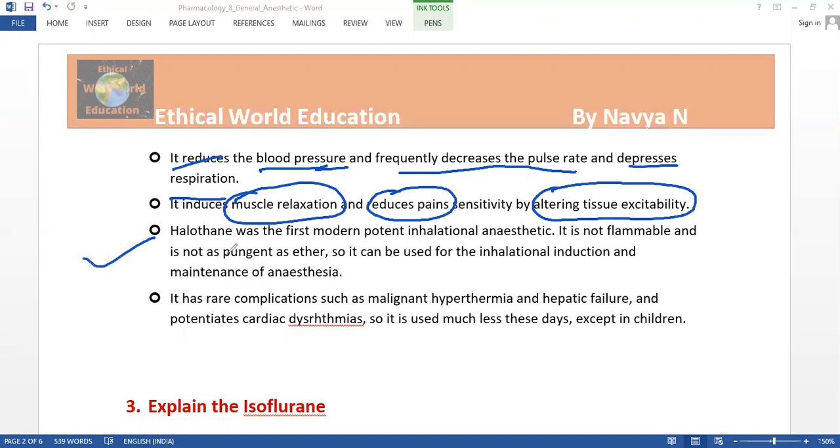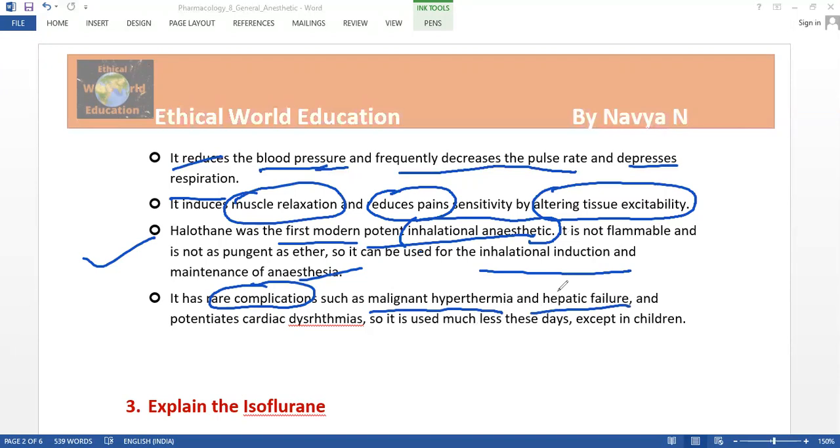Halothane was the first modern potent inhalational anesthetic, and it is not inflammable. It can be used for inhalational induction and maintenance of anesthesia. It has very rare complications in the sense of side effects, such as malignant hyperthermia or hepatic failure. This is only in rare cases, not in all cases.